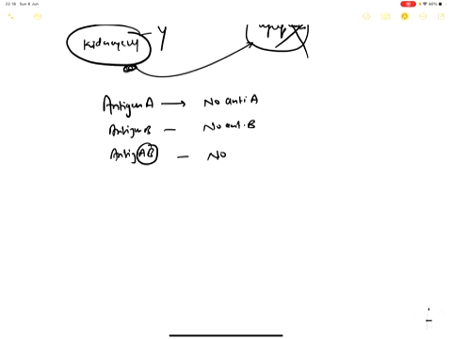So no antibodies. Here I am saying no anti-A, here anti-B can be present. Here I am saying no anti-B, here anti-A can be present. Here I am saying no antibodies at all. It means antigen A is presented during the phase of development, and antigen B is also presented during the phase of development. So no antibodies will be produced.